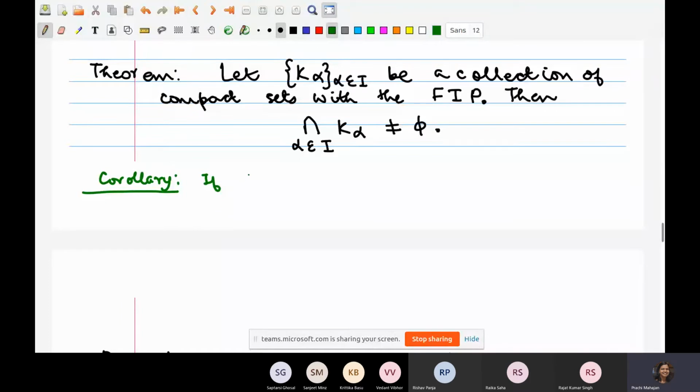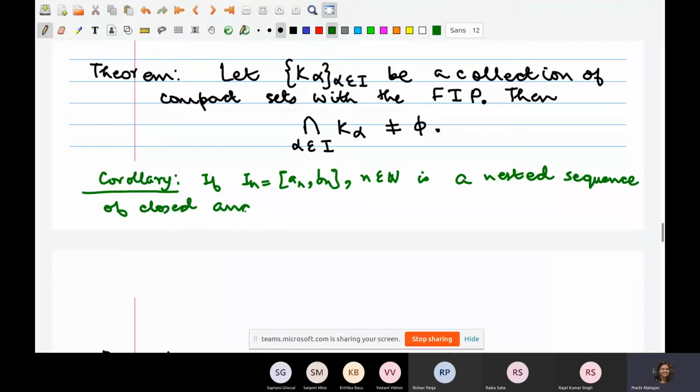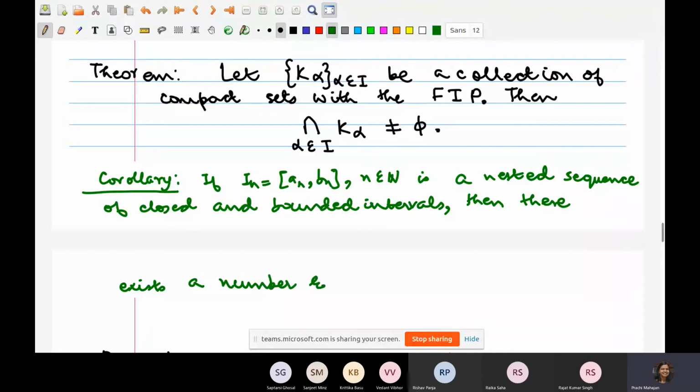I am reproducing this theorem from the book for your reference. If I_n = [a_n, b_n], n in N, is a nested sequence of closed and bounded intervals, then there exists a number xi in R such that xi belongs to I_n for all n.